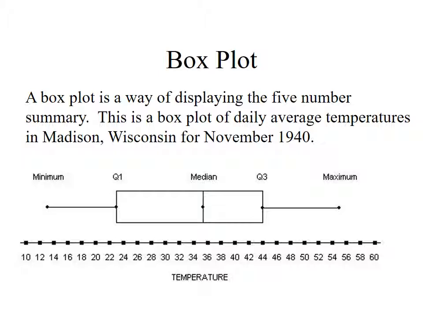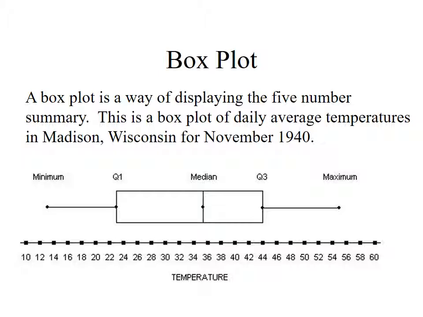So here we're looking at a box plot of daily average temperatures in Madison, Wisconsin for November 1940. It looks like the very minimum, the coldest temperature, was down around 13 degrees. The very maximum temperature in the month of November in 1940 looks to be about 55 degrees. Okay, so there's the maximum and the minimum, and we've got these whiskers that go up to those.